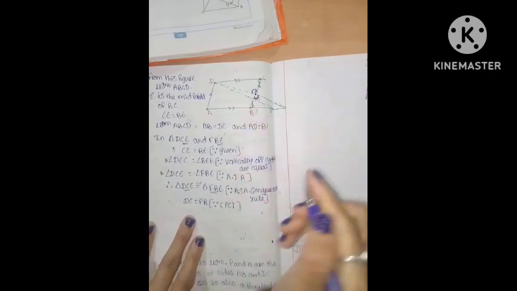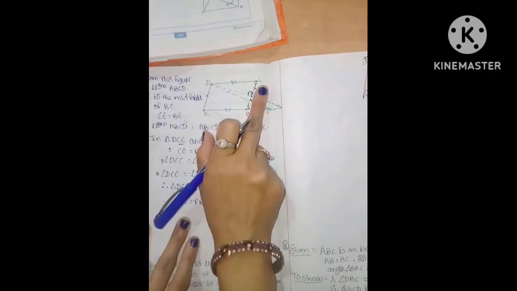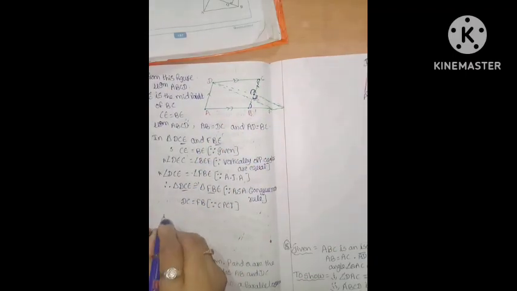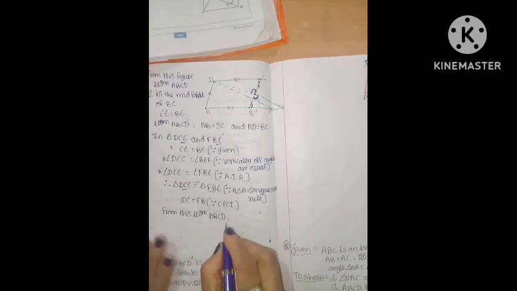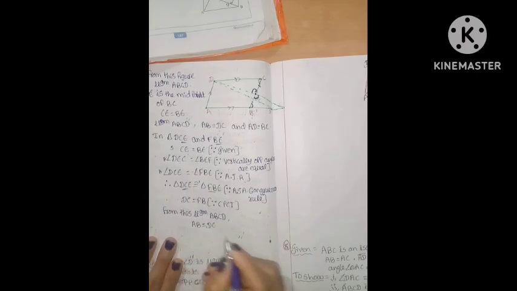From this figure, AB equals what, CD? From this parallelogram ABCD, in parallelogram ABCD, AB is equal to DC or CD.